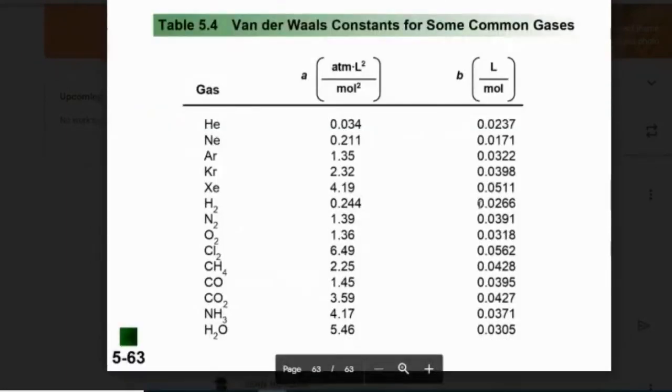And here are some values which you do not have to memorize. They call them van der Waals constants, because van der Waals is really about the attractive forces. So we dealt with attractive forces, London dispersion really. Okay?